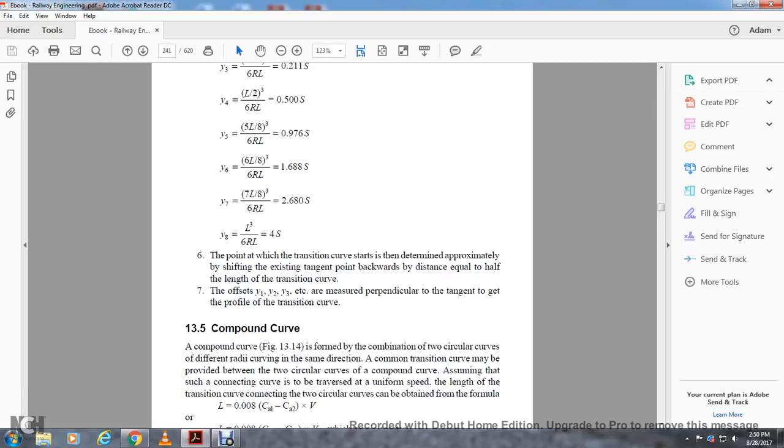At the point where the transition curve is introduced, the transition curve approximately shifts the existing tangent points by a distance equal to half the length of the transition curve. The offsets y1, y2, y3 are measured perpendicular to the tangent to keep the profile of the transition curve.